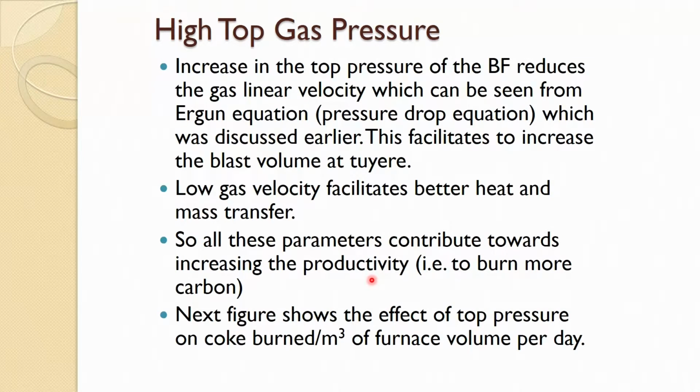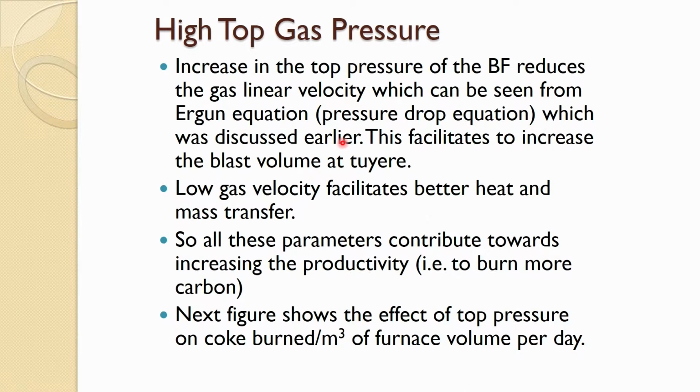Another parameter is the height of gas pressure. An increase in the top pressure of the blast furnace reduces the gas linear velocity, which can be seen from the Ergun equation. If you look at our previous lectures where we talked about the aerodynamics of the blast furnace, you can see that if you increase the top pressure, the gas linear velocity will decrease, and so this facilitates increasing the blast volume.